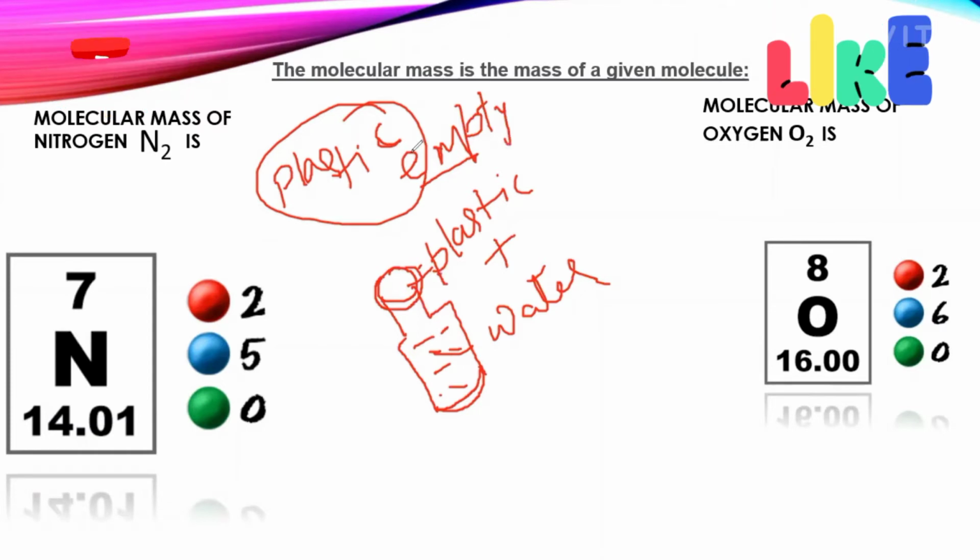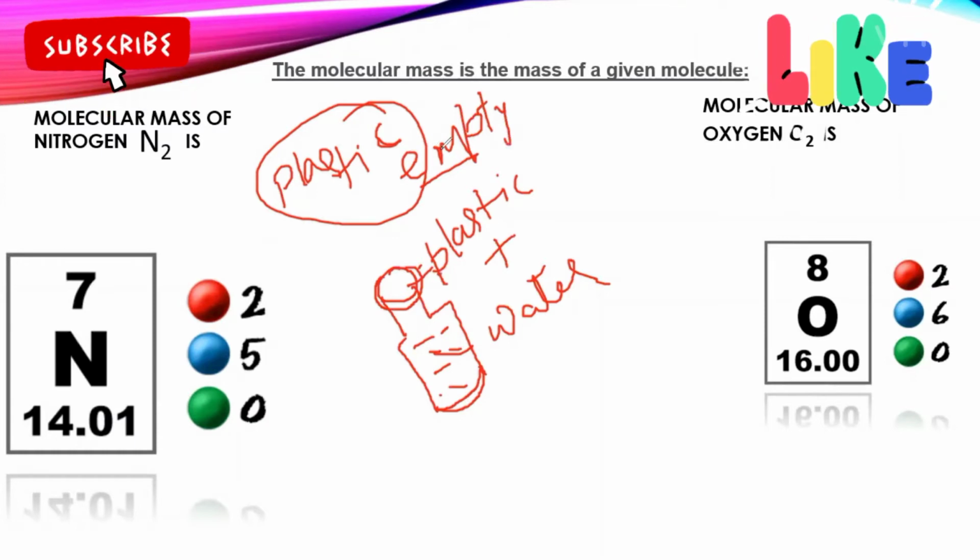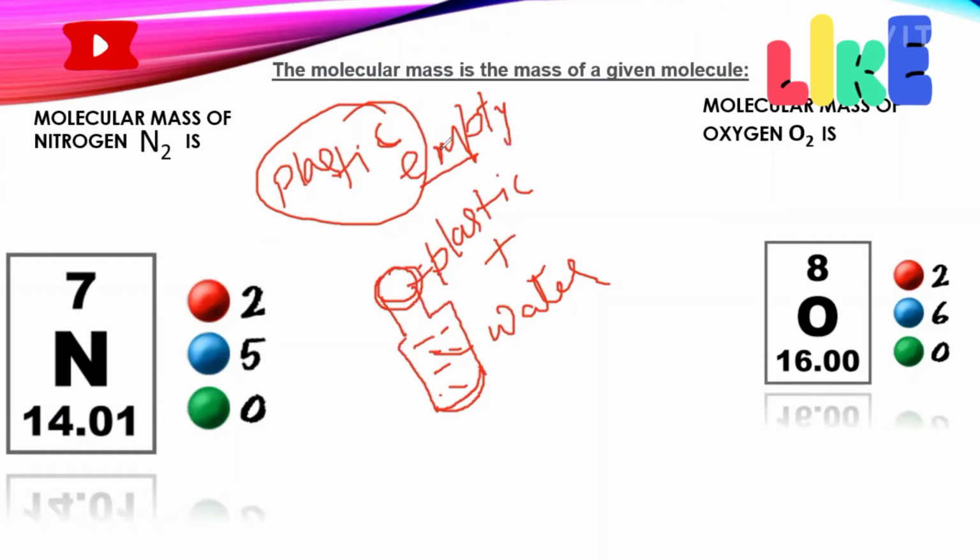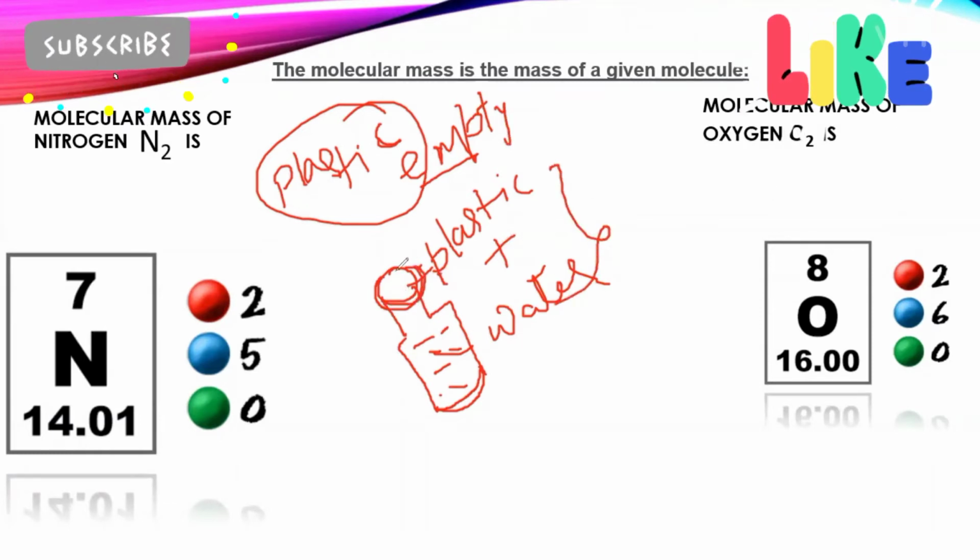But actually, if we measure, even air has mass, not like a water molecule or solid particles, the mass is very small, but it has mass. Air also has mass, so air is also called matter. Clear? So plastic plus water both will tell the mass of this bottle.